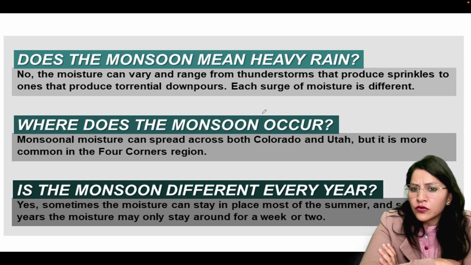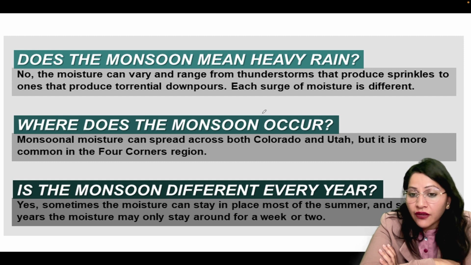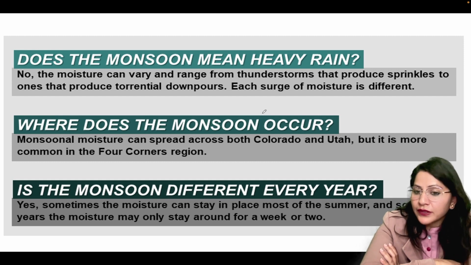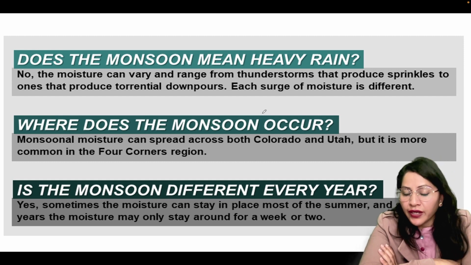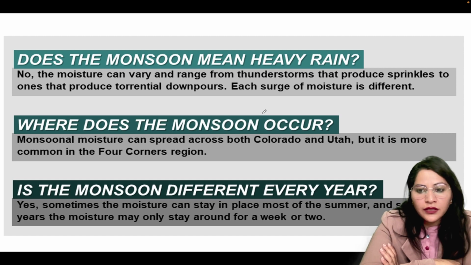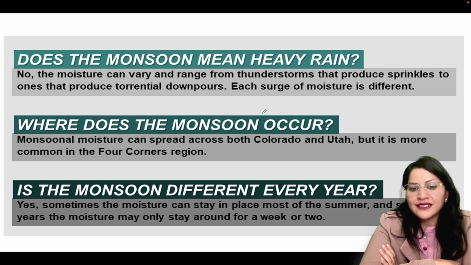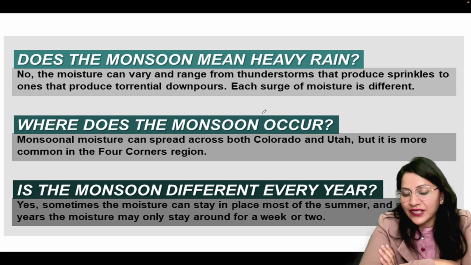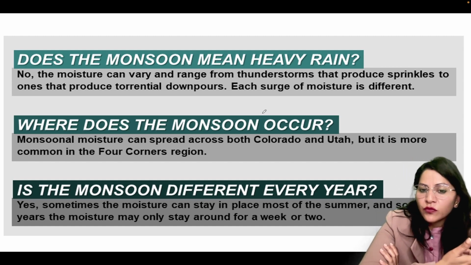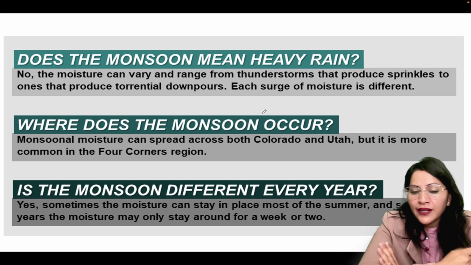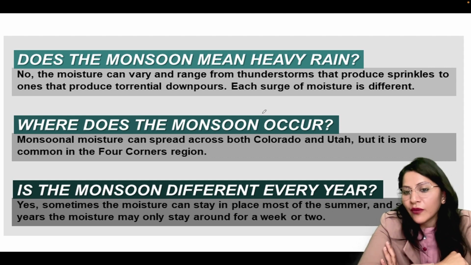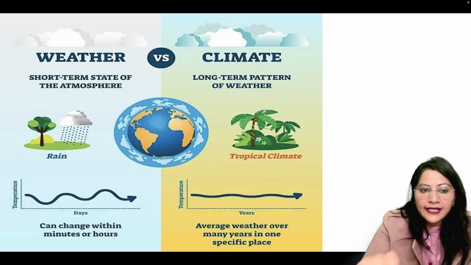And is the monsoon different every year or is it the same every year? The answer is, monsoon is different every year. Some years it gives heavy rain and sometimes no rain at all. Monsoon is notorious in nature. Monsoon winds bring sometimes heavy rain and sometimes no rain at all. Moving towards the next slide.